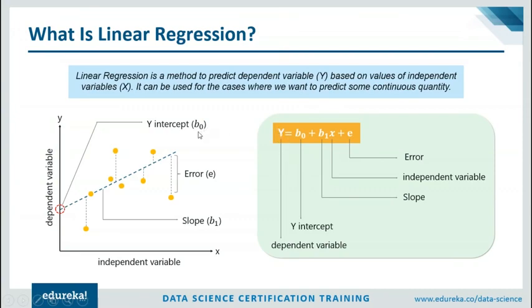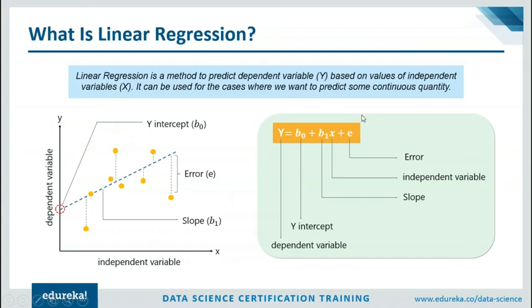Now B naught is basically the y-intercept, which is the point on this line which touches the y-axis. That's why it's called y-intercept. So this is our B naught over here. B1 is the slope of this linear line. And the slope can be either negative or positive depending on the relation between the dependent variable and the independent variable. Next, we have x. X here represents the independent variable that is used to predict our resultant dependent value.